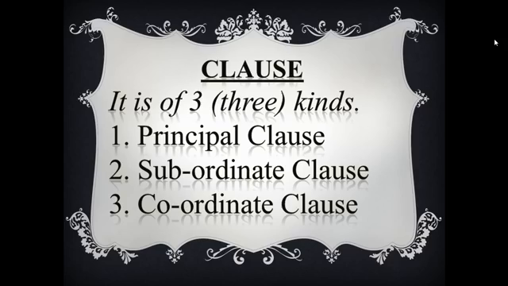Now if anybody asks you on the classification of clause, I think you will be able to answer. Clause is of three kinds: principal clause, subordinate clause and coordinate clause.